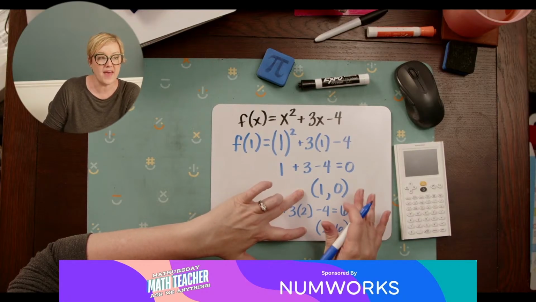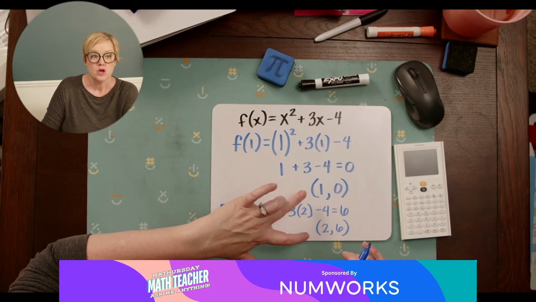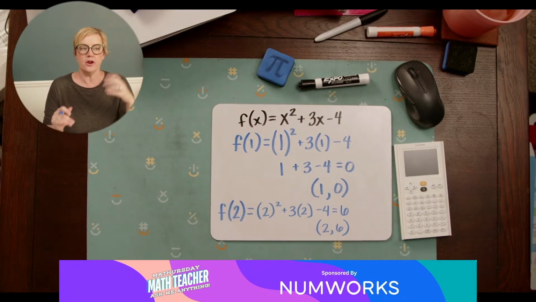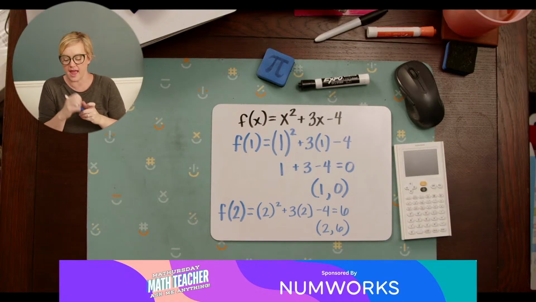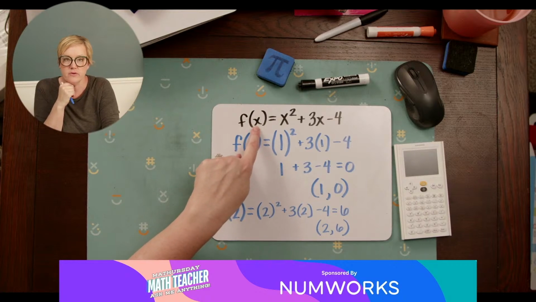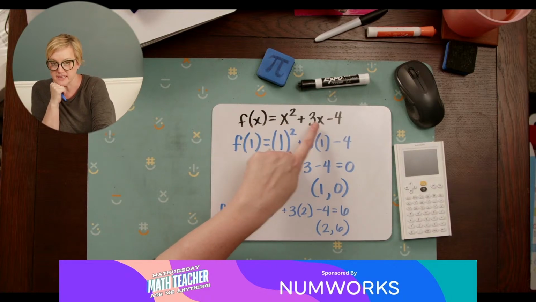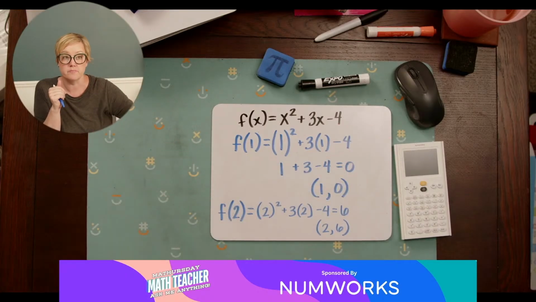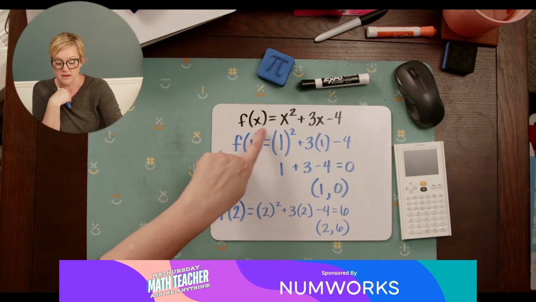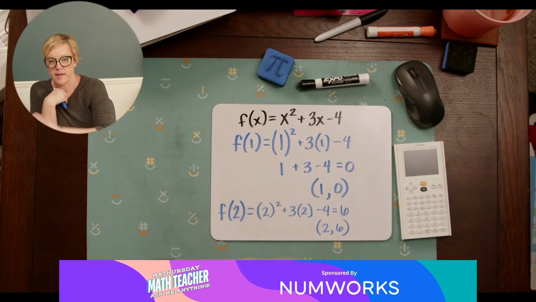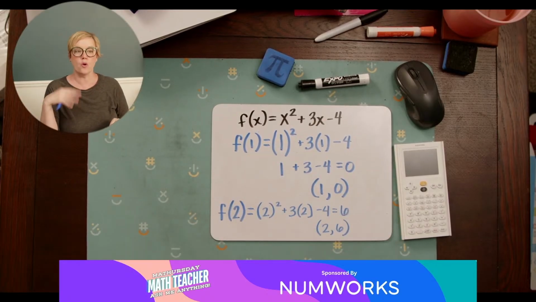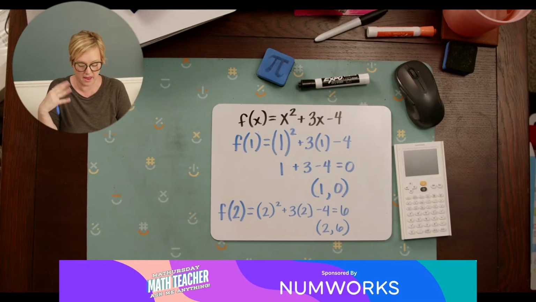So this is quadratic functions, right? Going with that, you can then plot some of the points. But ultimately, when you're just trying to find a point, you're going to substitute in your x value here, and then you get what your y value would be. Because the function is just going to take whatever you're putting in, square it, times 3, minus 4. It's going to go on and on. It's just going to do that whole thing every time.